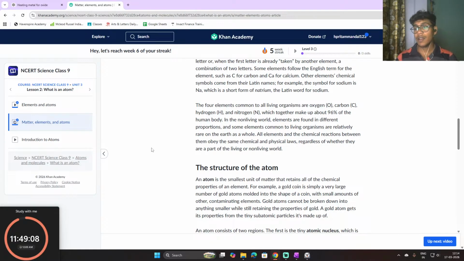The four elements common to all living organisms are oxygen, carbon, hydrogen and nitrogen, which together make up about 96% of the human body. In the non-living world, elements are found in different proportions, and some elements common to living organisms are relatively rare on Earth as a whole. All elements and the chemical reactions between them obey the same chemical and physical laws regardless of whether they are part of the living or non-living world.